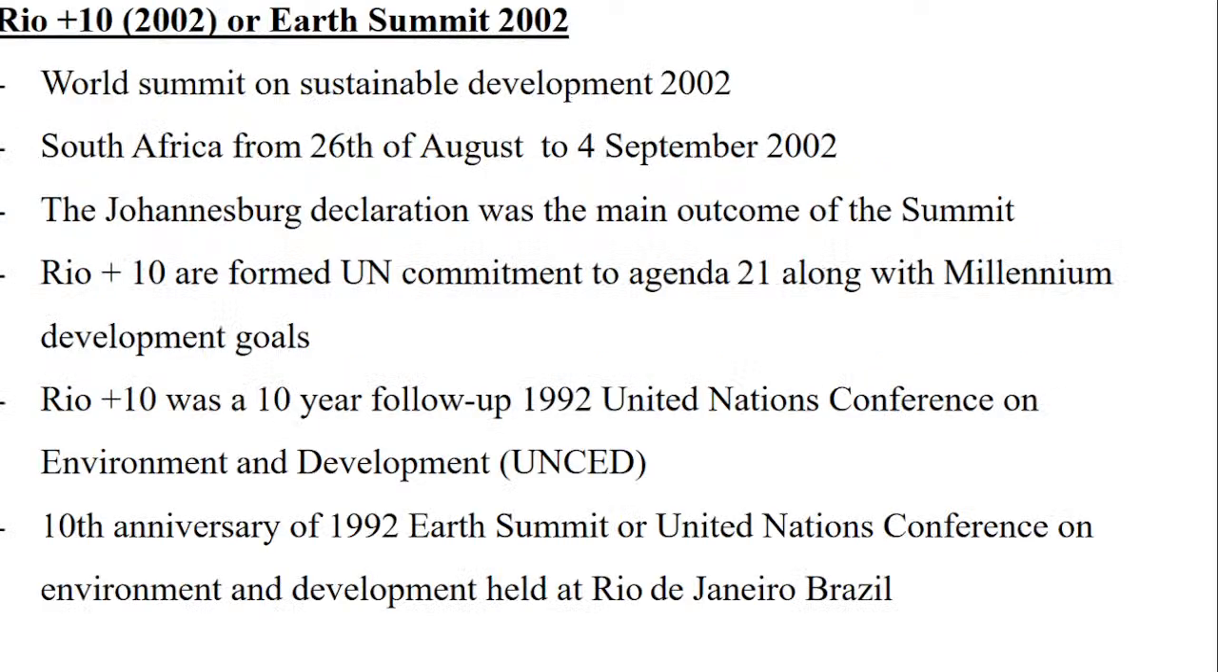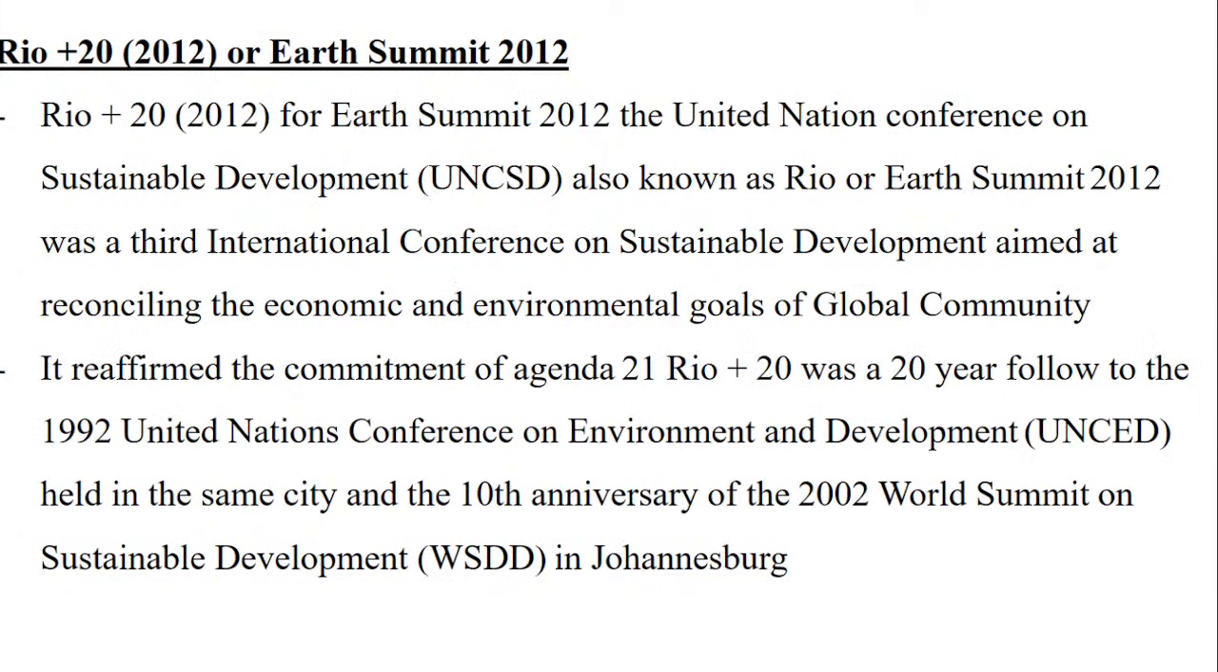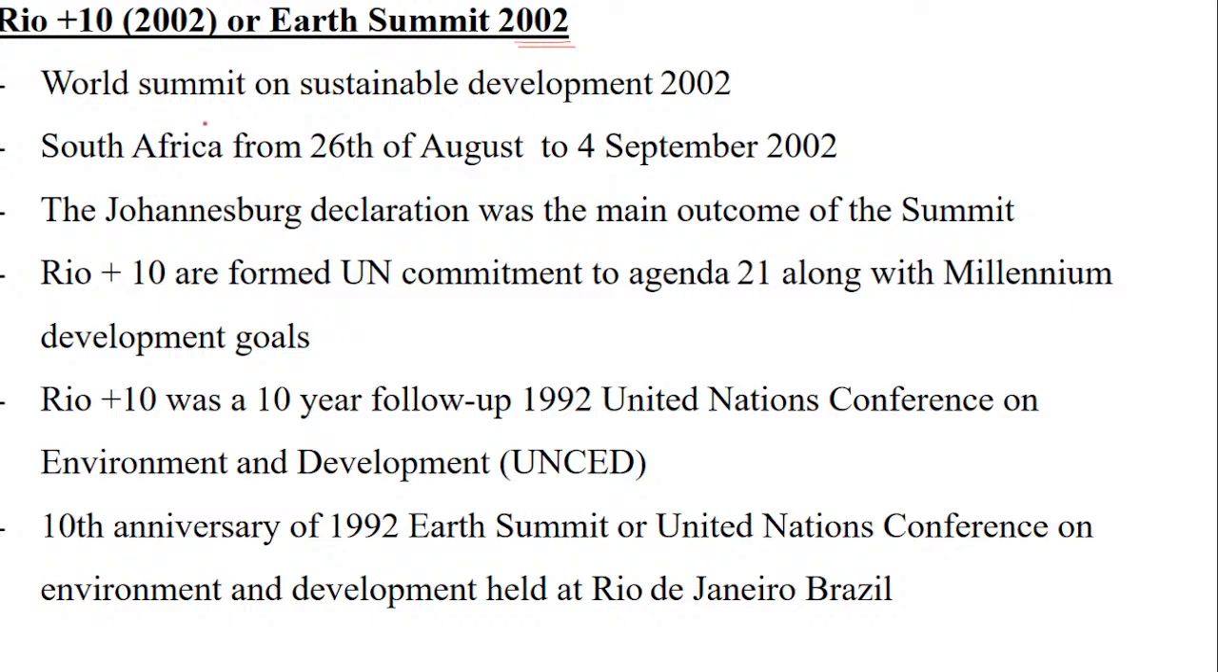Now the first was the Rio 10th Summit, also called Earth Summit 2002, and next is Rio 20 or Earth Summit 2012. So please remember, we have Rio 10 and Rio 20. Rio 10 is on sustainable development, that is 2002, which was in South Africa from 26th of August to 4th of September. Fine. The Johannesburg Declaration was the main outcome of this summit. So Rio 10 was formed with the help of the United Nations commitment to Agenda 21, along with the Millennium Development Goals.